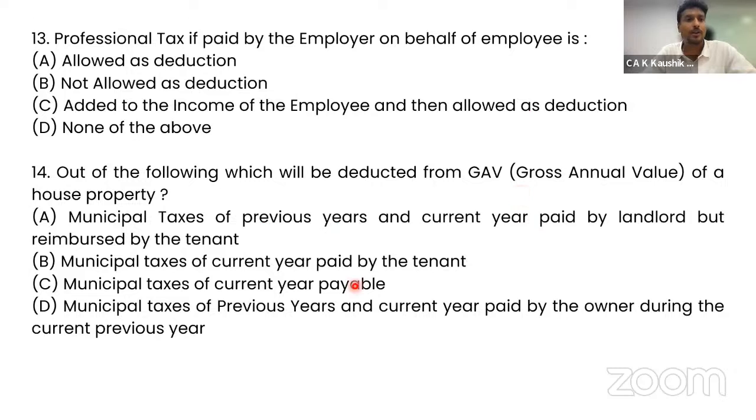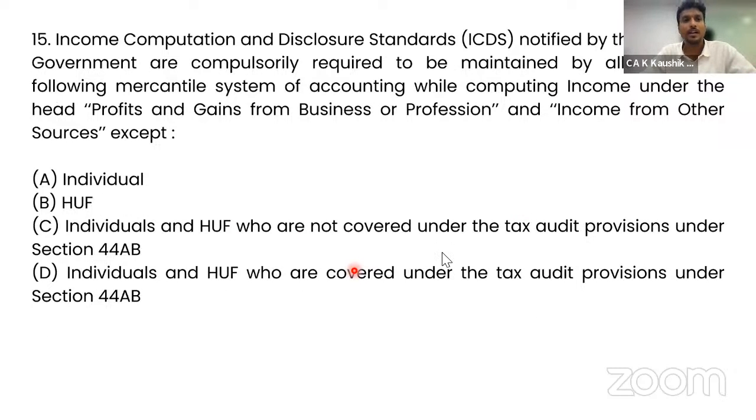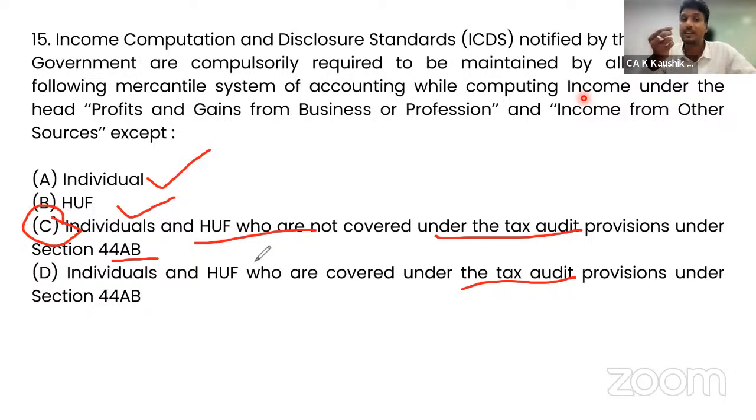Going to the next question, question number 15. Income Computation and Disclosure Standards notified by the central government are compulsorily required to be maintained by all assessees following the mercantile system of accounting while computing income under the head profits and gains of business or profession, except to whom it is not applicable. For individuals and HUF who are not covered under tax audit provisions, it is not applicable. For individuals and HUF who are covered under the tax audit, it is applicable. So the most specific correct answer is that for individual and HUF, it is not applicable only if they are not covered under the tax audit provisions.